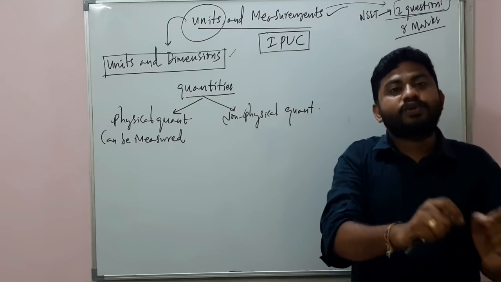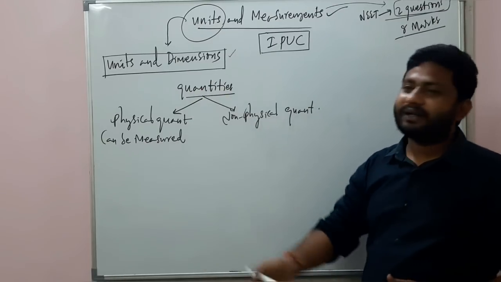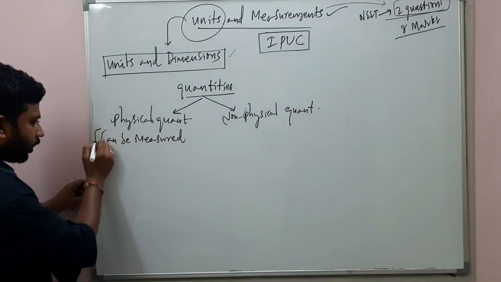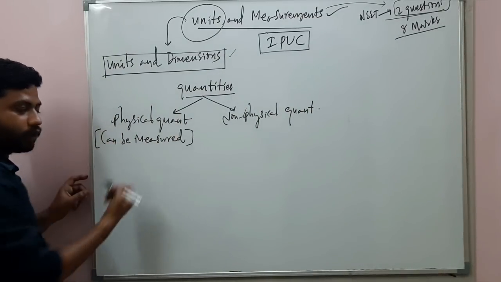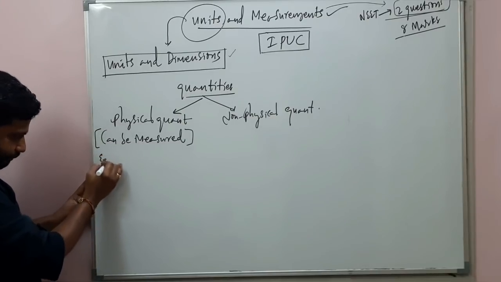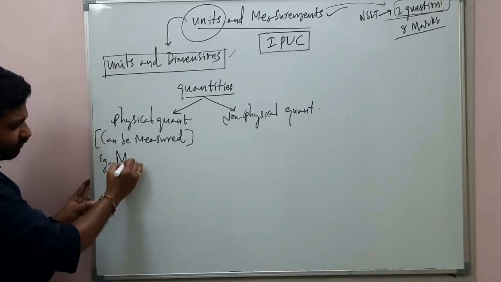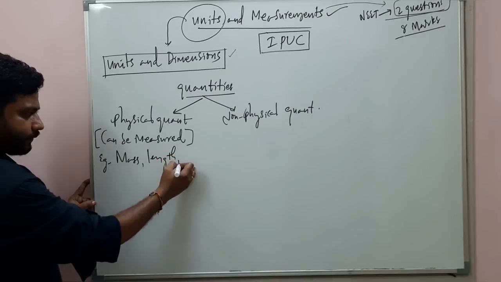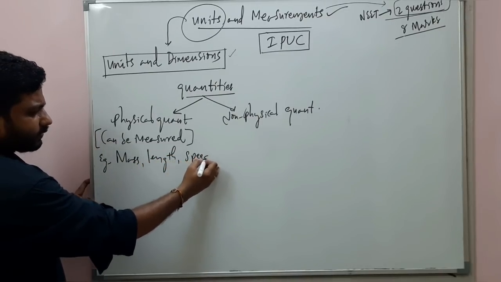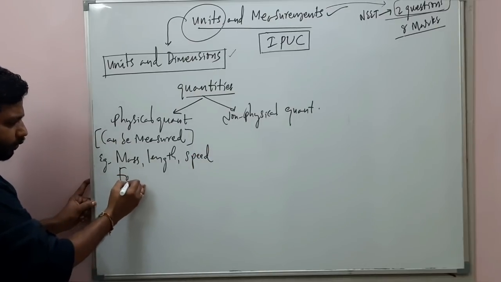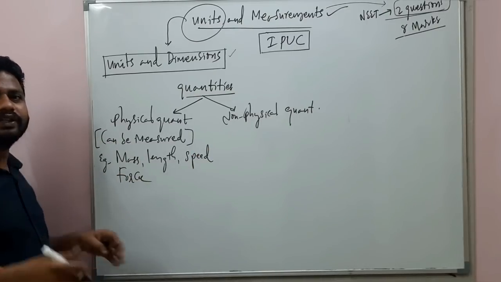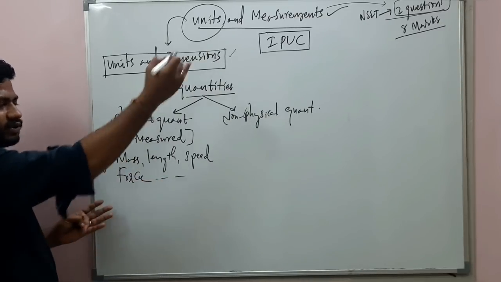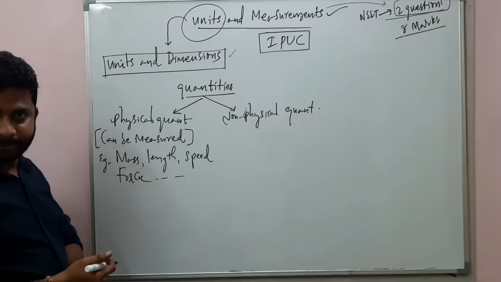The quantities which can be measured come under the physical quantities, right? This is the definition of the physical quantities. Weight of an object is also a force, okay? All this comes under physical quantities.